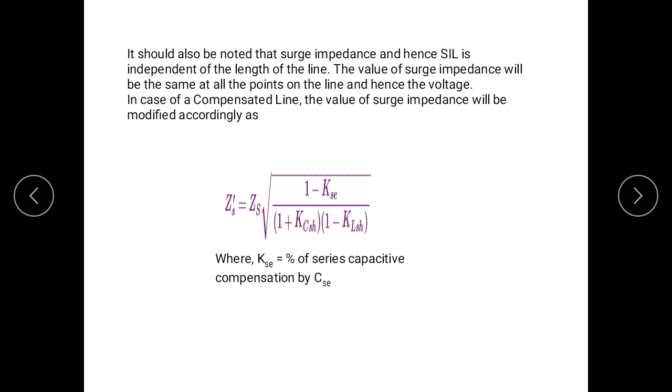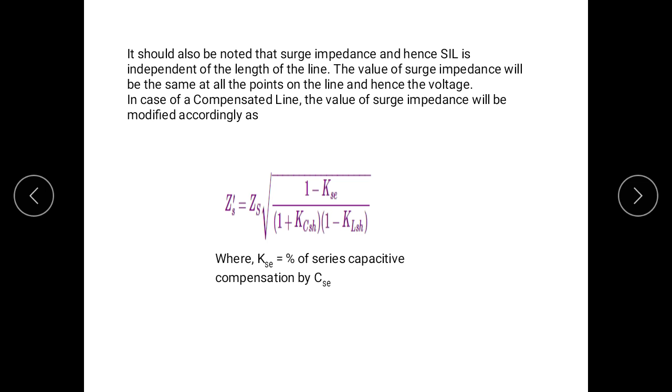In case of a compensated line, the value of surge impedance will be modified according to Zs dash equal to Zs under root of 1 minus KSE divided by 1 plus KCSH into 1 minus KLSH.